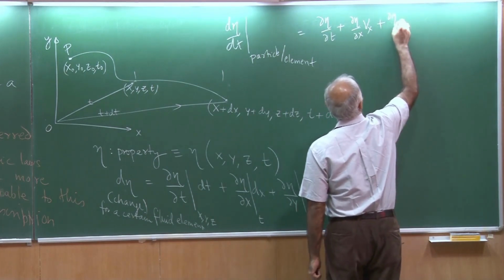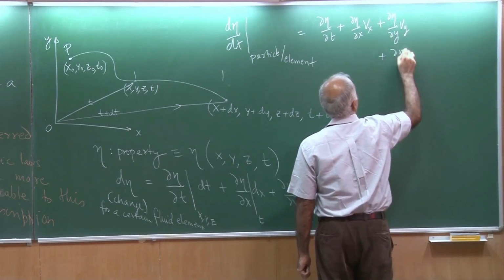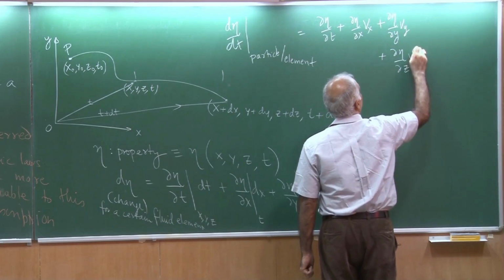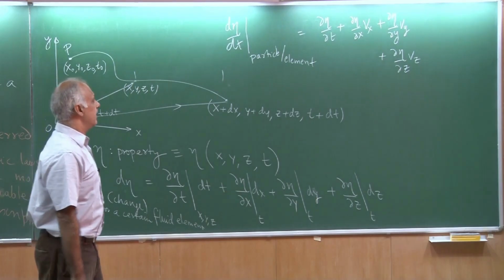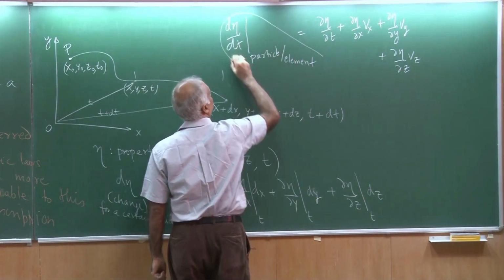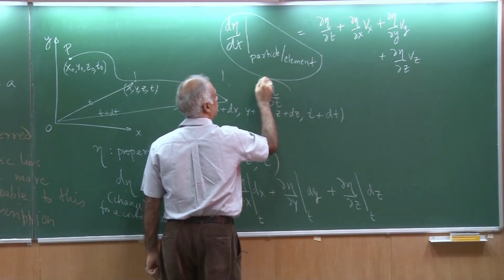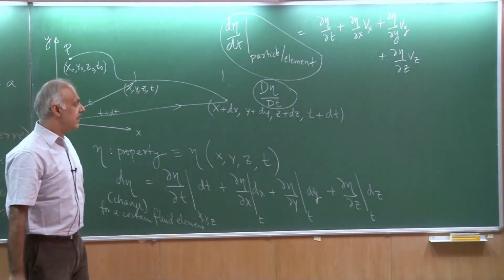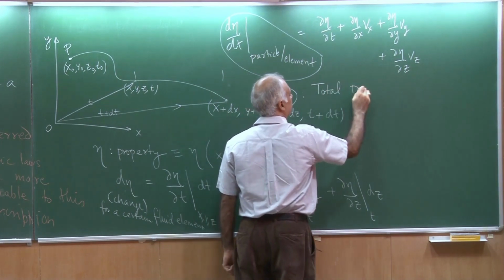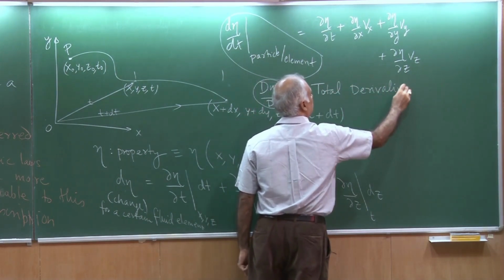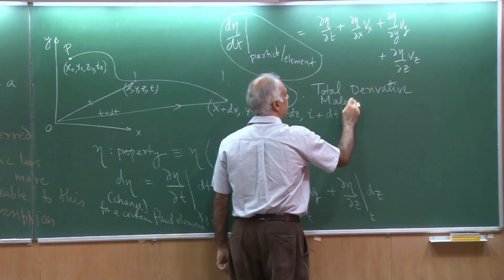Likewise, the other terms are del eta by del y times Vy plus del eta by del z times Vz. This quantity over here is known as d eta by dt. We call this the total derivative. Sometimes we also refer to it as the material derivative.